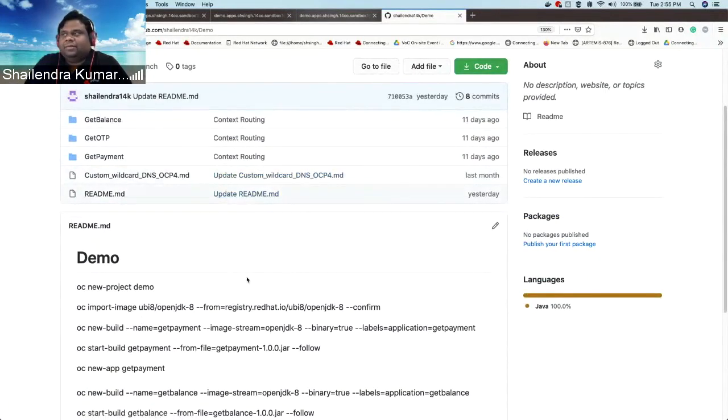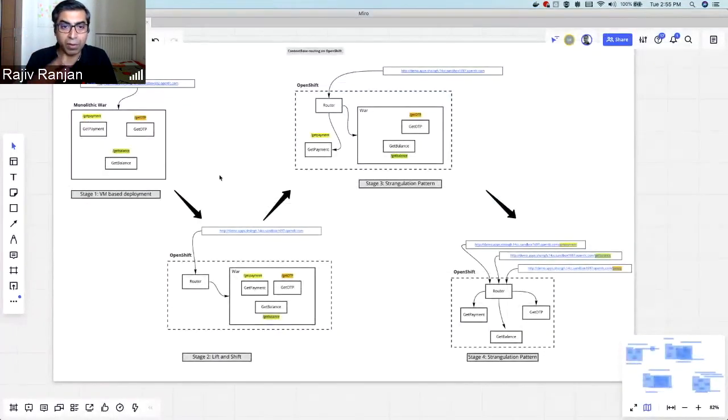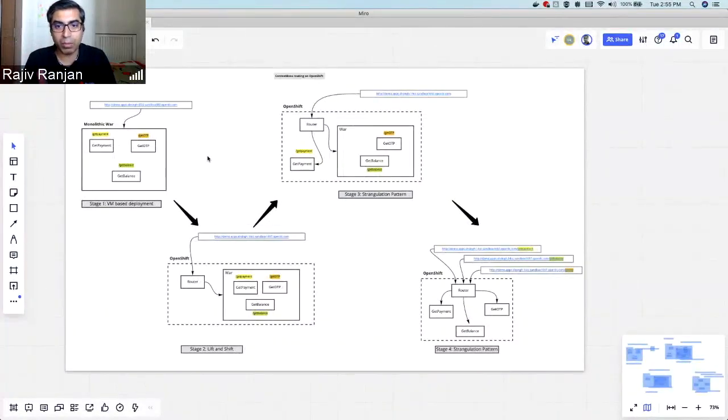Cool. Thanks a lot, Chandra. I think that was pretty useful, and I'm sure that all the customers who are on the journey of migration from monolithic to microservices are going to make use of this, especially on OKD or OpenShift. So thanks a lot for sharing it with us.